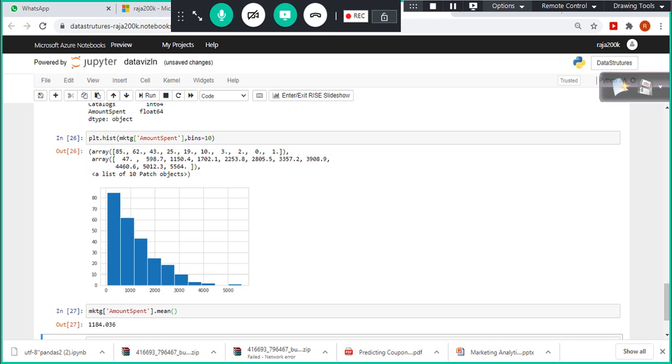So the insight we can get here is that the majority of the customer spend is somewhere from $1 to probably $1,000. So 60 customers spend between $500 and $1,000, and the 0 to $500 bucket is spent by the majority of my customers.